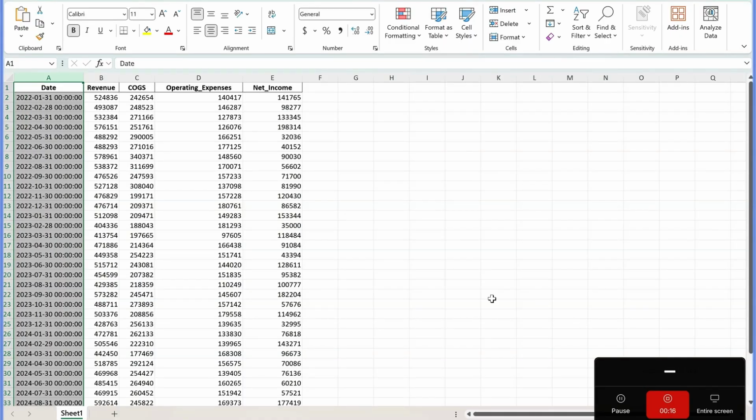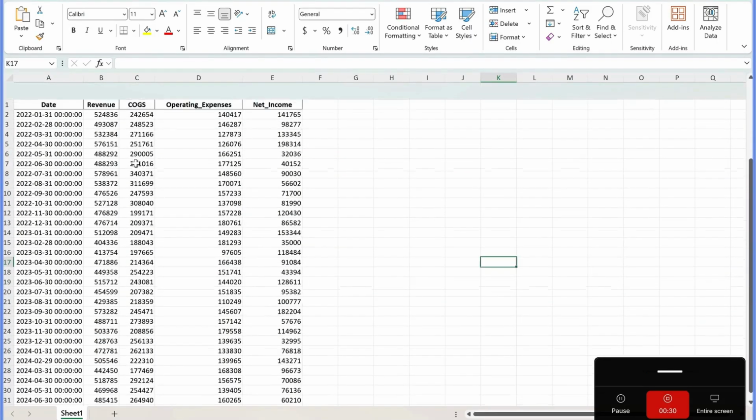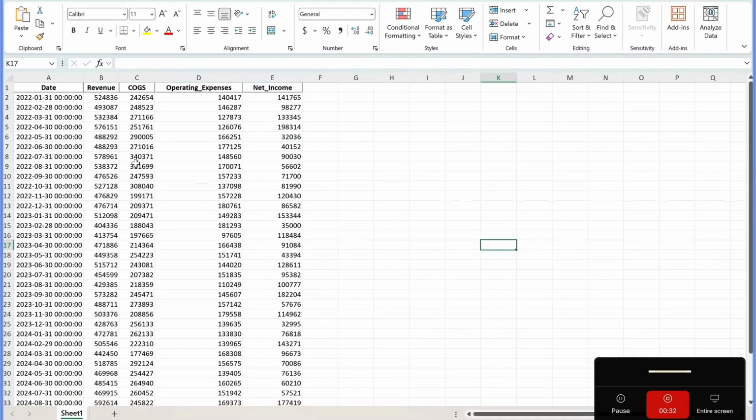So what you'll see here is I've got just this fictitious made up financial data, and full disclosure, I actually used AI to have this generated. But what we have is monthly data going back from 2022, it looks like through the end of 2024, and just very high level data. So for each month, we have what the revenue was, cost of goods sold, operating expenses, and ultimately net income.